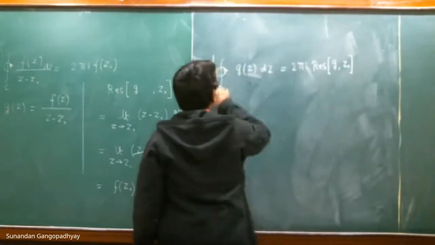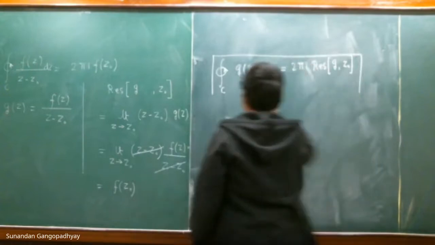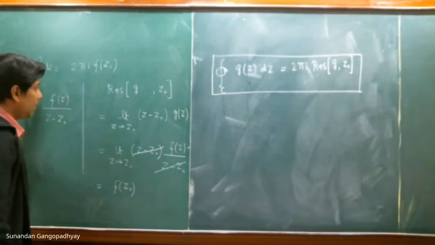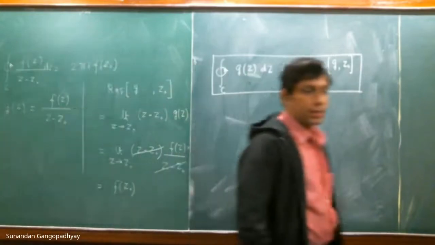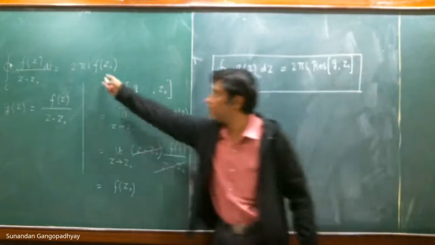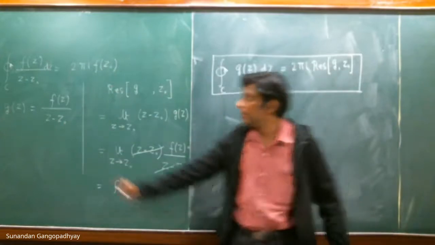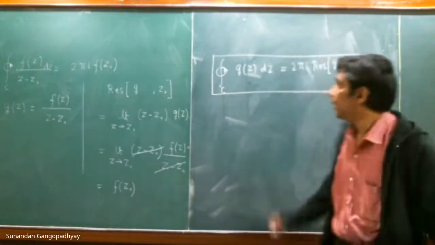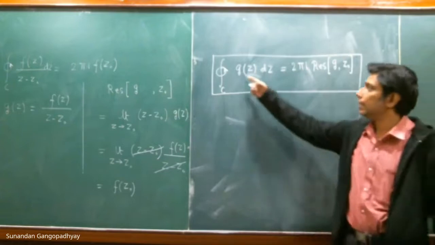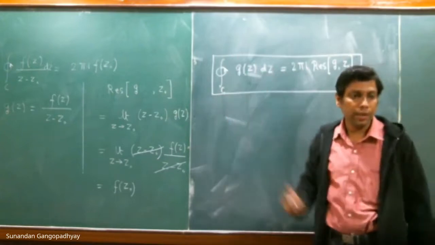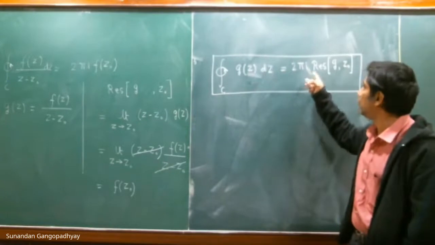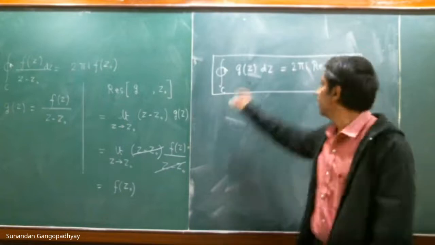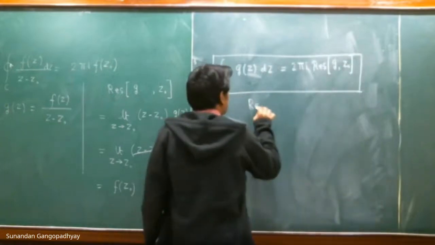This is a very crucial result. I just proved it from a very simple example. I showed that this f(z0) is nothing but the residue of the integrand g(z) at the point z = z0, and therefore you can write in general that the contour integral of g(z) dz over a closed contour C is equal to 2 pi i times the residue of the function g evaluated at z0. And this is called the residue theorem.